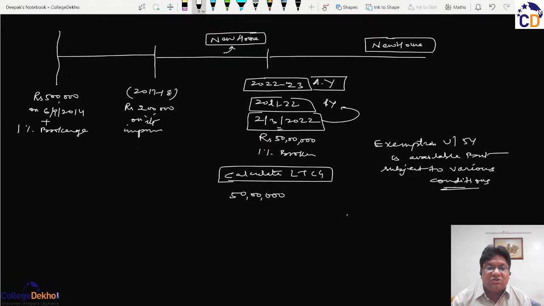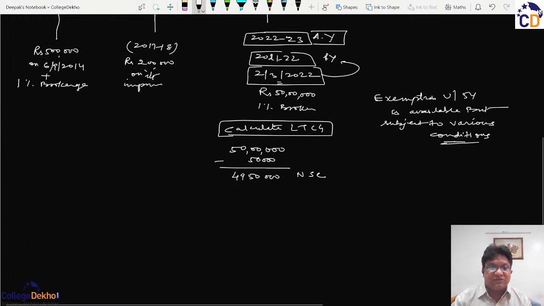This will constitute the sale consideration. Out of this, 1% brokerage of 50,000 will be deducted, and this figure of 49,50,000 will be known as the net sale consideration. And out of this net sale consideration, we will deduct the indexed cost of acquisition.